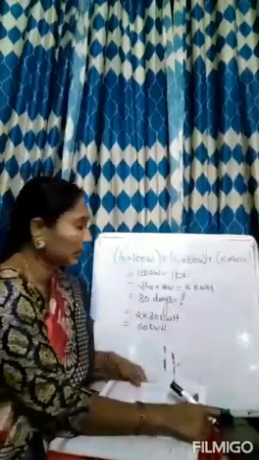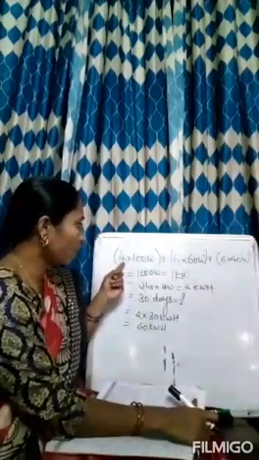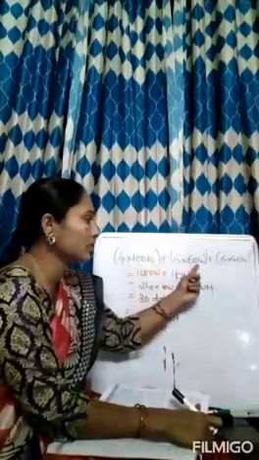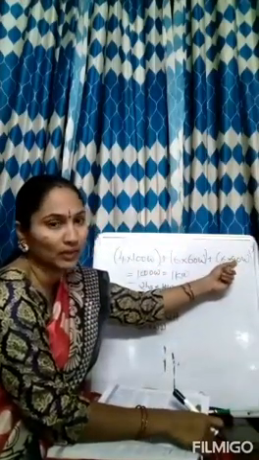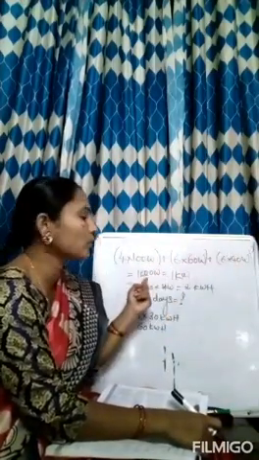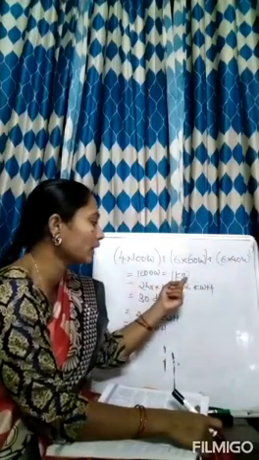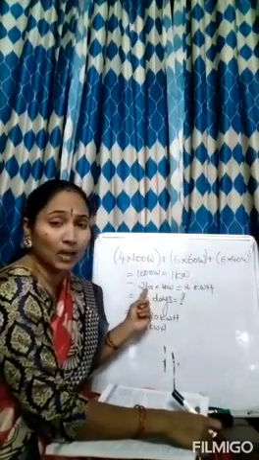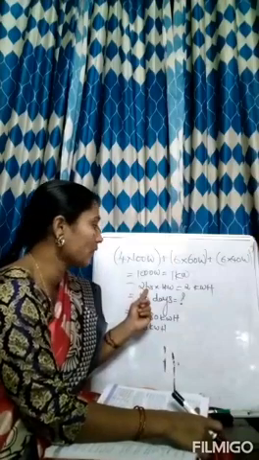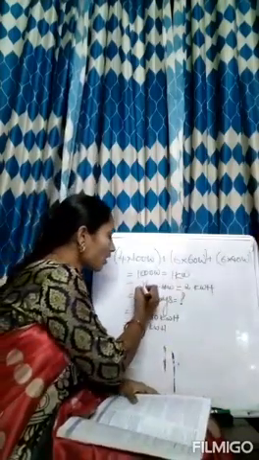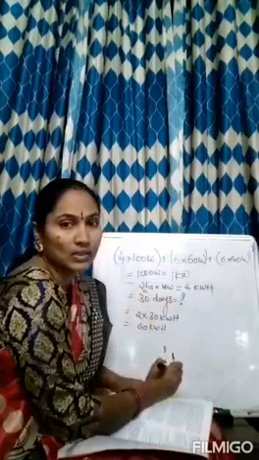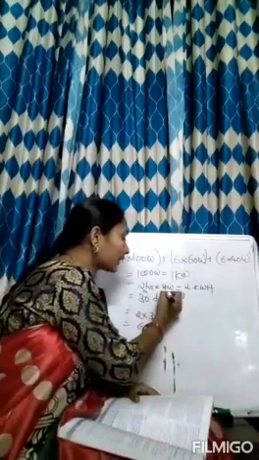So once again I am repeating. 4 bulbs of 100 watts, 6 bulbs of 60 watts, 6 bulbs of 40 watts we are using. So total how many watts are we using? 1000 watts. That is equal to 1 kilowatt. Now daily how many hours are we using? 2 hours. This is the hours we are using, and this is the electricity in units.